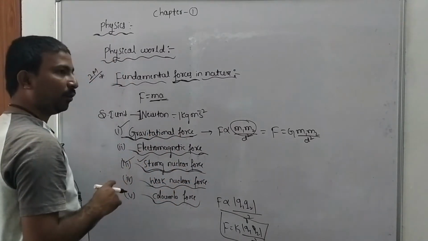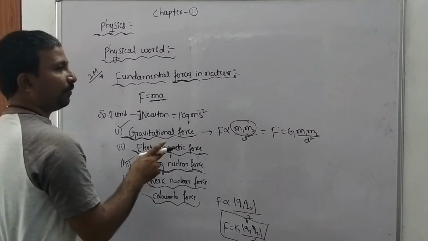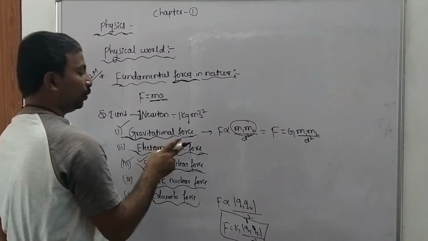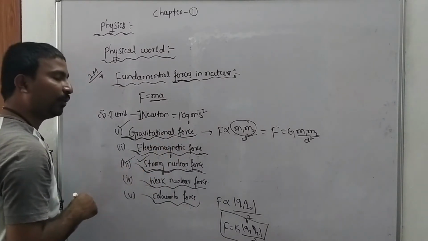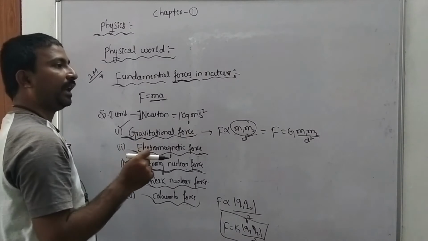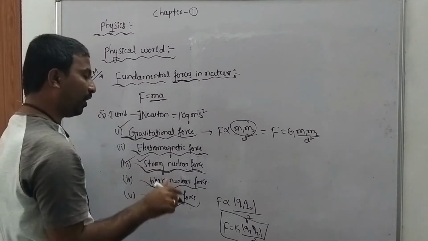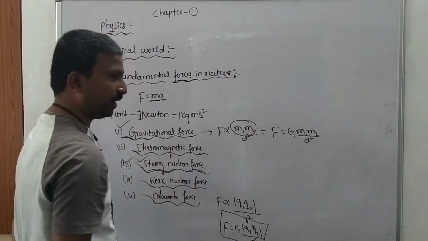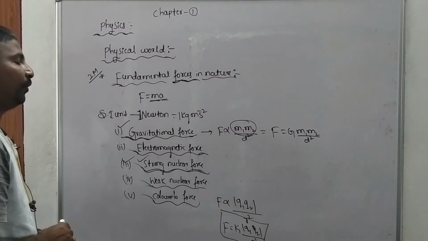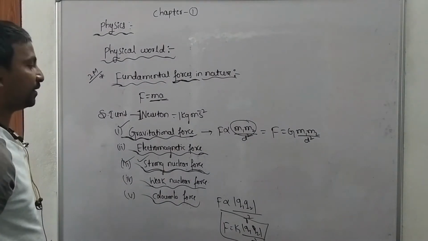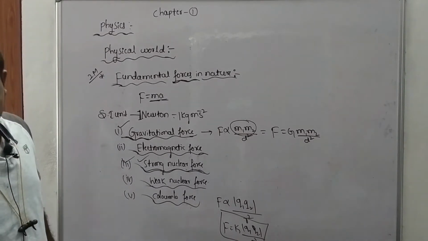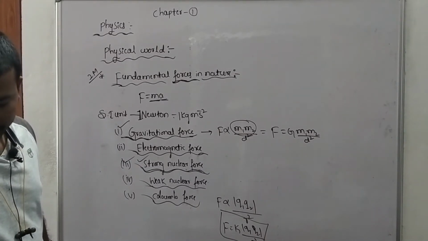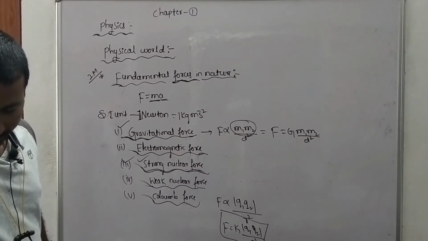Second one, electromagnetic force. It is a force of attraction between two charges, so that is called electromagnetic force. Strong nuclear force is a force of attraction between two nucleons. And the strong nuclear force is the strongest force in nature compared to other forces.